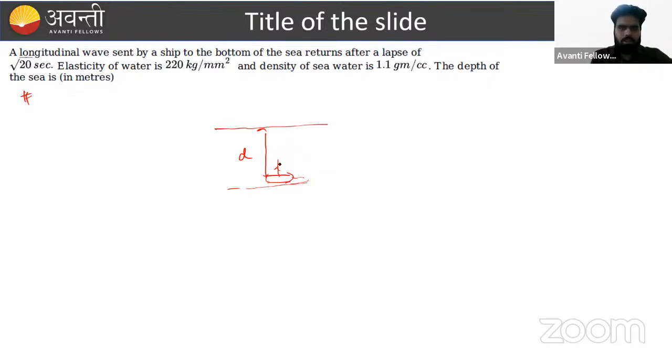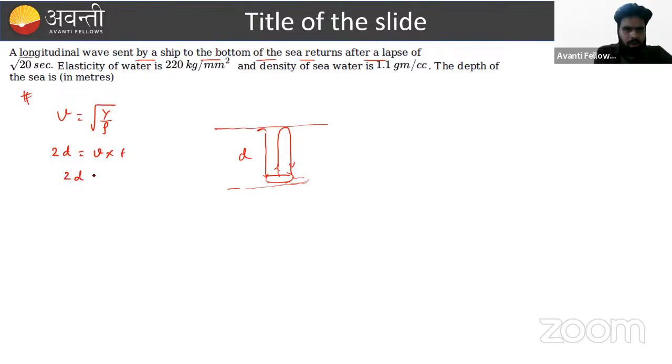So firstly, what will happen here? If we have to listen to the sound, then firstly we have to know the velocity of sound, that is given in the form of the Young's modulus divided by the density. Once we calculate the density, then what is the depth? So if a longitudinal wave sent by the ship to the bottom of the sea returns after root 20 seconds, the signal goes this way, then comes back this way. What is the total distance? That is 2d. Total distance is nothing but velocity into time.